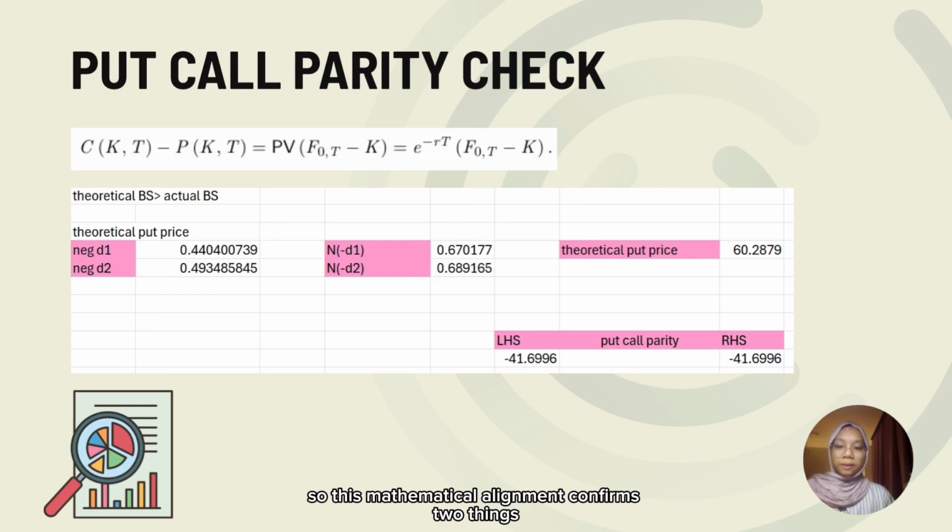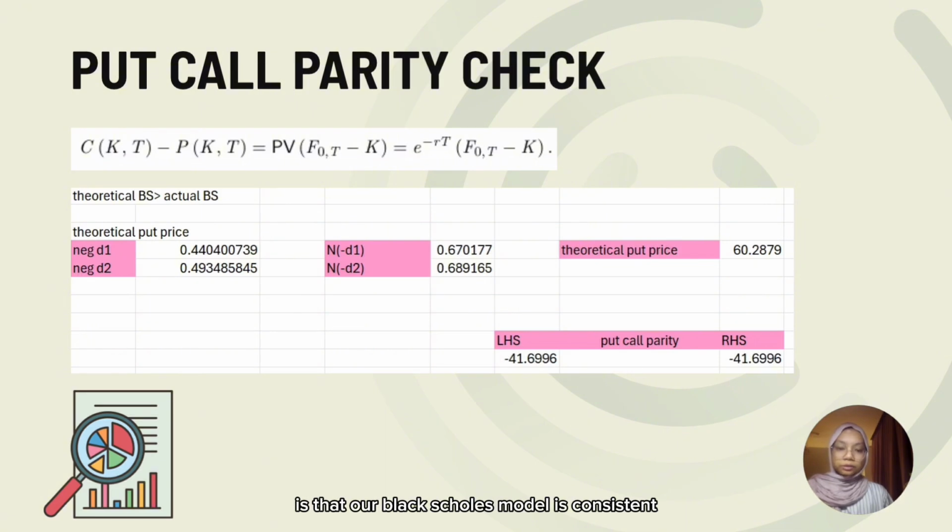So this mathematical alignment confirms two things. The first is that our Black-Scholes model is consistent, and secondly, that the options market is efficient, meaning no arbitrage opportunities exist between these call and put contracts.